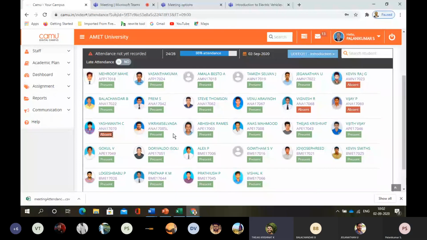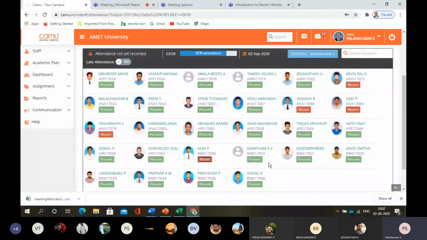Vikram Selva Ganesh, yes sir, I am here. Abhishek Ramesh, present, sir. Anas Abhishek Mohammed, present. Tejas Krishna. Vijit Vijay, present, sir. Gogul, present, sir. Dorivaldo, present, sir. Alex.